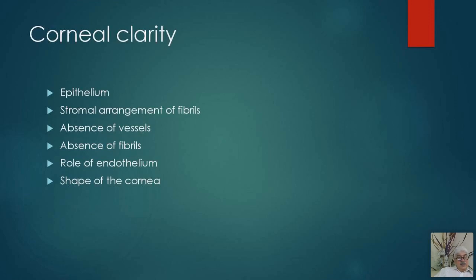The cornea is devoid of blood vessels. Only the peripheral 1 to 2 millimeters of the cornea has vessels to help the nourishment of the cornea. 80% of the corneal oxygen is taken up by the epithelium from the atmosphere. Then there is absence of the pigments from the cornea. That is also a part of the corneal clarity factors.